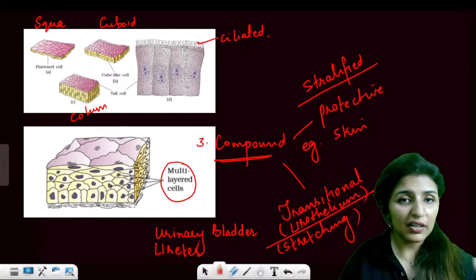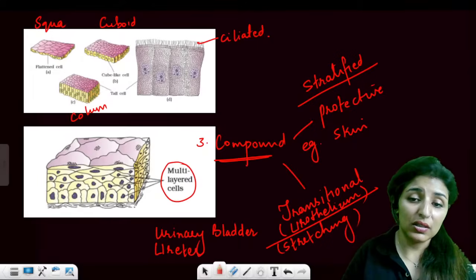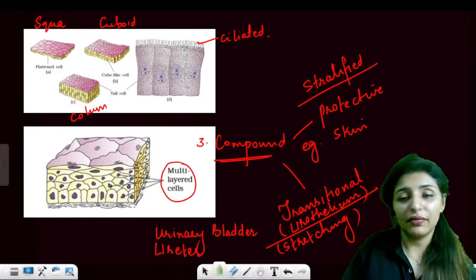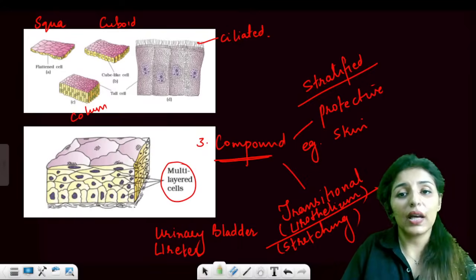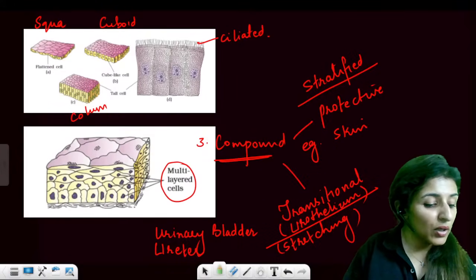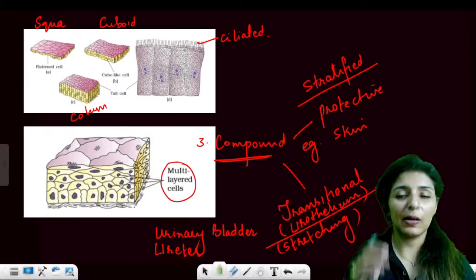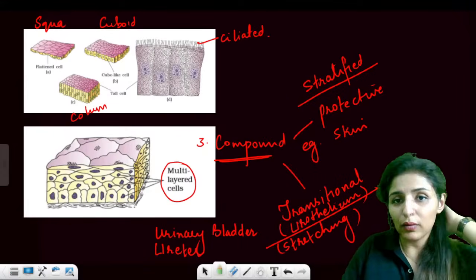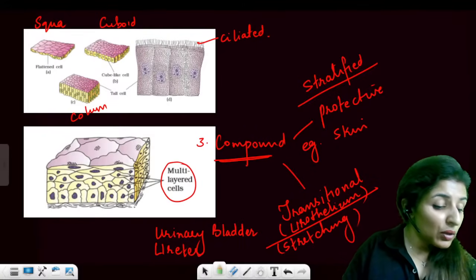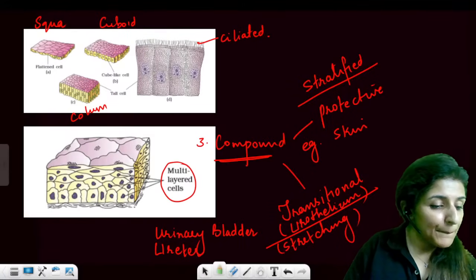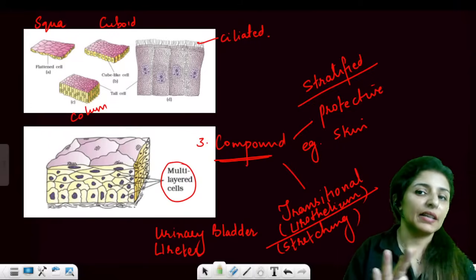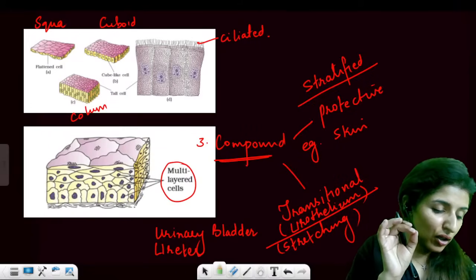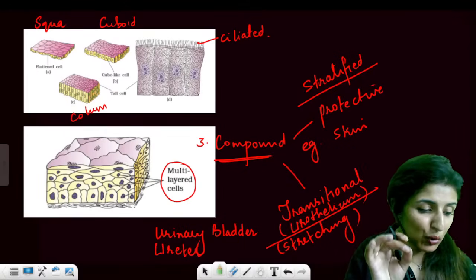Now, one common feature of all these different types of epithelial tissue that we have talked about is they all have this one layer which is known as, yes, who can tell me what is the common feature in all these epithelium? What is that unique feature? What type of membrane is present? Anyone who would like to tell me in the chat. Quick, which is present in only epithelium, but in all the epithelium. What is the name of that non-living membrane that I'm talking about?